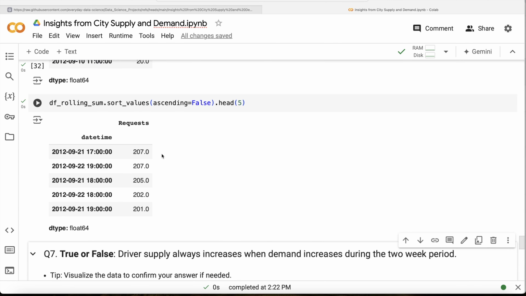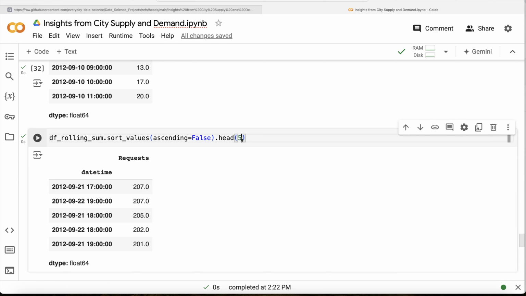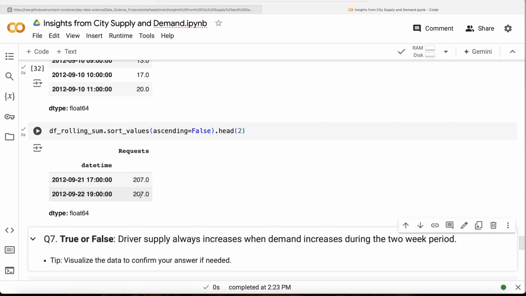So you see there are two 8-hour periods where we have the maximum number of requests. One is September 21, 2012, 5 p.m. till September 22, 1 a.m., if you add 8 hours to this. And another is September 22nd, 2012, 7 p.m. to September 23, 2012, 3 a.m. Right. So these are the two periods where you have the maximum number of requests. So we saw that. Let me just do head 2, and this is what we have.